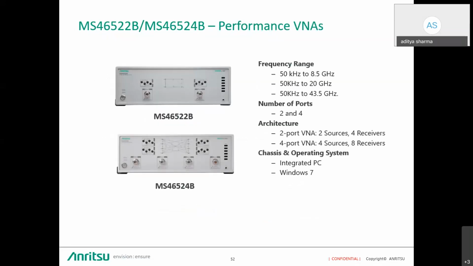Now, if I talk about the MS46522B, the 500 series, we again have 3 models: 50 kilohertz to 8.5 gigahertz, 20 gigahertz, and 43.5 gigahertz. Here we have a number of port configurations. We have a 2-port VNA as well as a 4-port VNA. The 2-port VNA has 2 sources and 4 receivers, and the 4-port has 4 sources and 8 receivers, an architecture which is unique and not available in any competition. All the Shockline series are integrated with a PC and Windows 7, and now Windows 10 is supported as well.